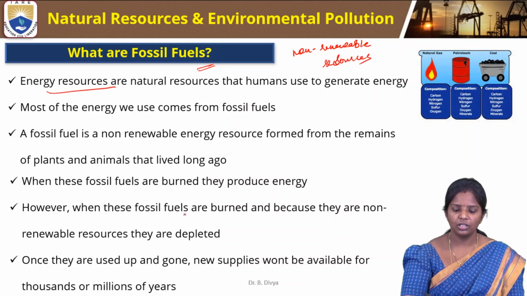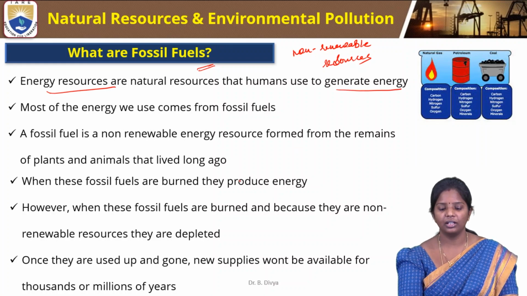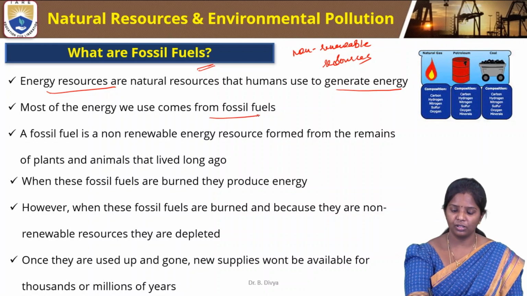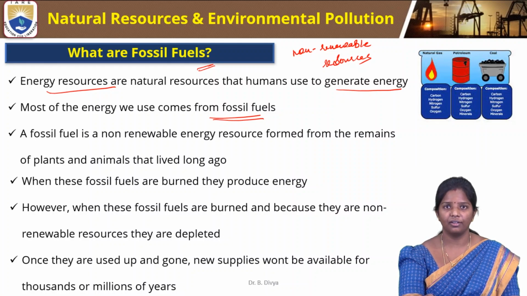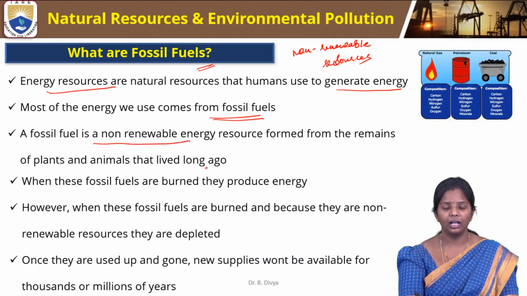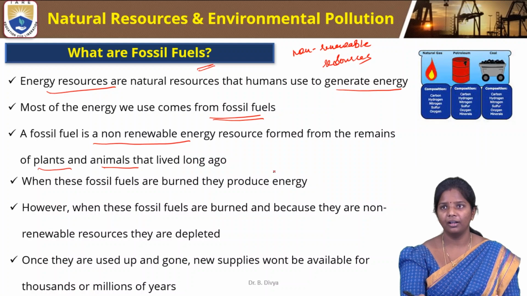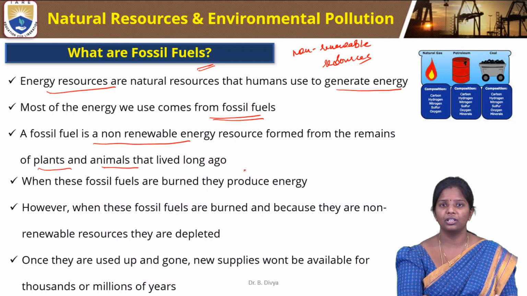Energy resources are naturally occurring resources that humans use to generate energy. Most of the energy we generate is from fuels. Till date, most of the energy that we are producing is from fossil fuels only. Fossil fuel is a non-renewable energy resource formed from the remains of plants and animals that lived long ago. For example, plants and animals that die in the seas leave debris, which decays for a long time under pressure, temperature and climate changes to form these fossil fuels.